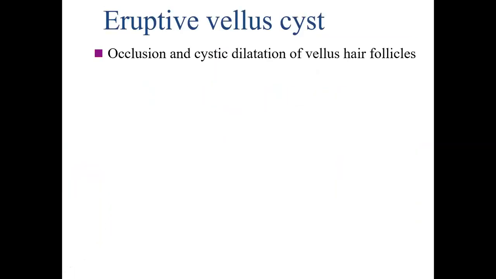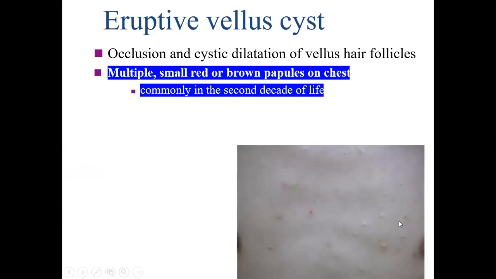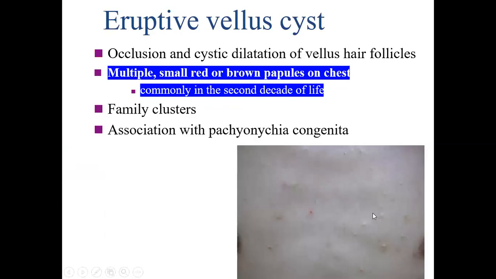Eruptive vellus hair cysts: occlusion and cystic dilatation of vellus hair follicles present as multiple small red or brown papules on the chest, commonly in the second decade of life. These are the clinical pictures of vellus hair cysts. Family clustering has been determined, and an association with pachyonychia congenita. Management includes topical retinoid, curettage, or laser therapy.